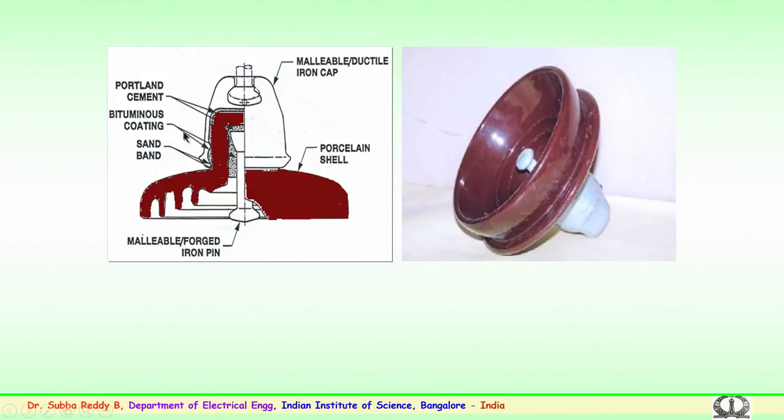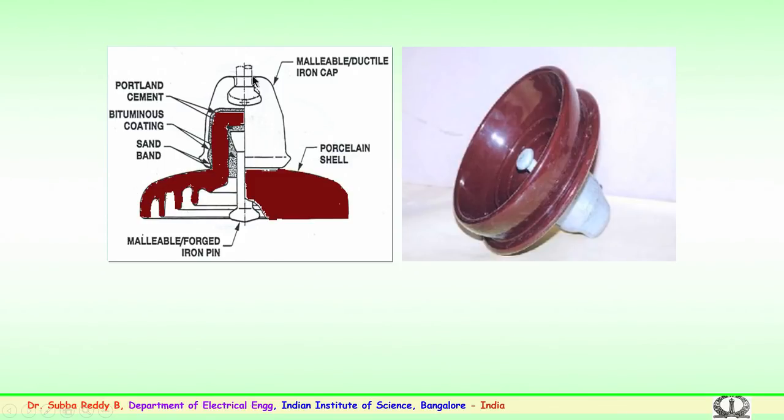Then you also have a bituminous coating on this to see that corrosion does not occur. Similarly, near the pin junction, a zinc sleeve is sometimes adopted to see that corrosion does not occur, because at the cement junction there could be cement growth, and further the pin and ceramic shell getting detached.